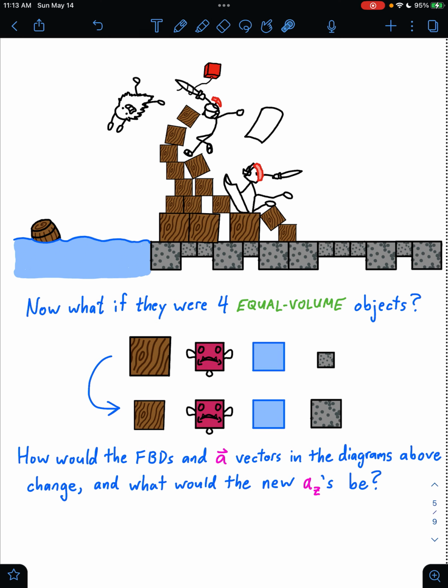So I'll ask you to pause the video in a moment and determine how the free body diagrams and the acceleration vectors in the diagrams above are going to change, and what would the new accelerations be for each of the 4 objects if they're now equal volume instead of being equal mass.